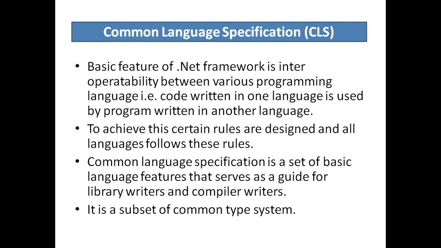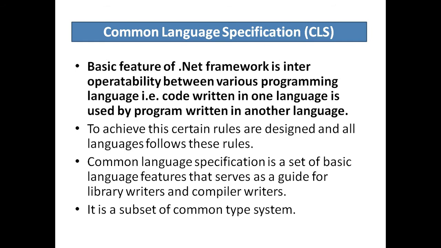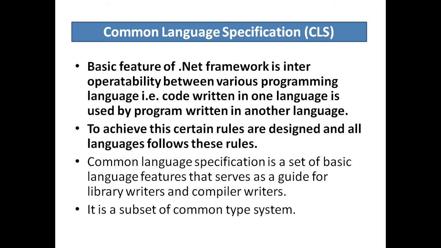Next layer is Common Language Specification. Basic feature of .NET Framework is the interoperability between various programming languages. That is, code written in one language is used by code written in another language. In order to achieve this, certain rules are designed and all languages must follow these rules.